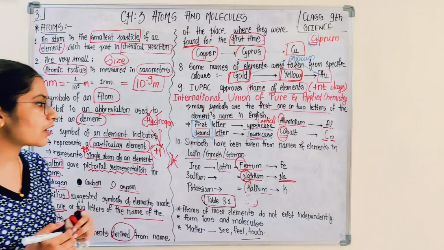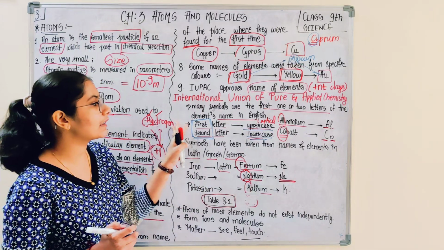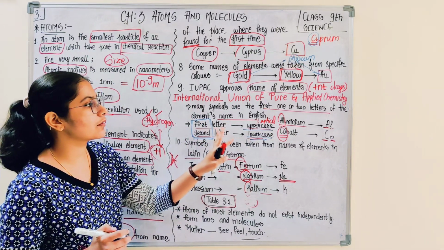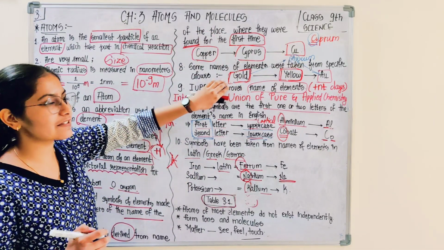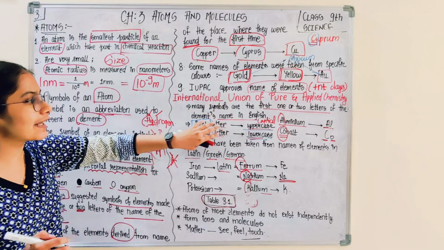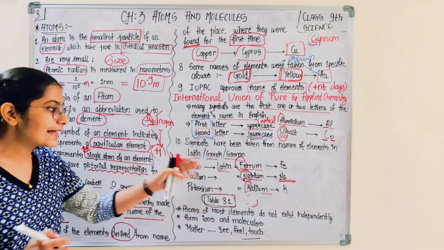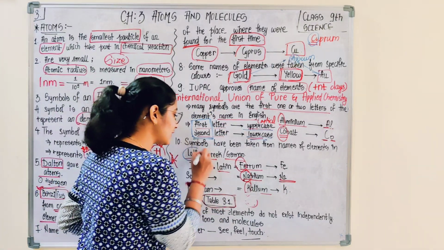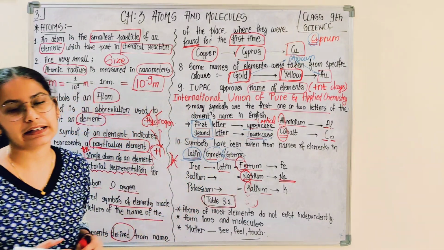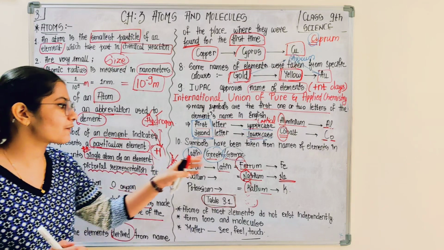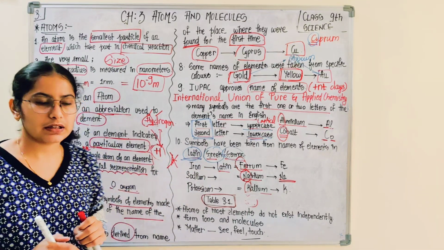And it is not that they are derived from the place where they were found, or from a specific color, but from the names of the elements in Latin, Greek or German. We have seen a few examples regarding the Latin names. You can also search for Greek and German terminologies.